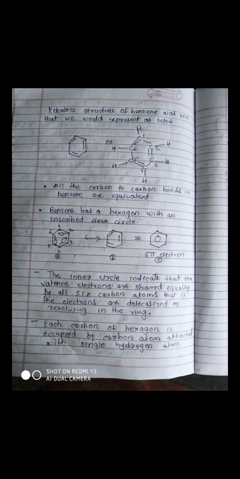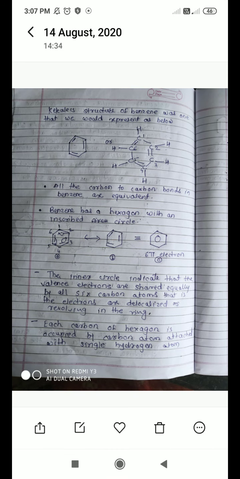Okay, next one. Each carbon of the hexagon is occupied by a carbon attached with a single hydrogen atom. Means in any benzene ring, each carbon atom is attached with one hydrogen atom. Any other atom or group of atoms substituting for a hydrogen atom must be shown bonded to a particular corner of the hexagon.